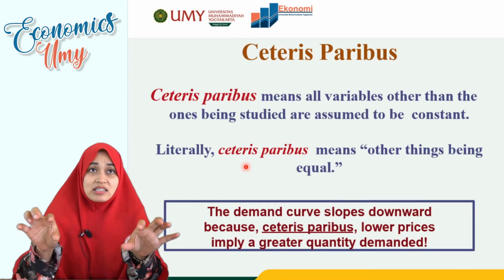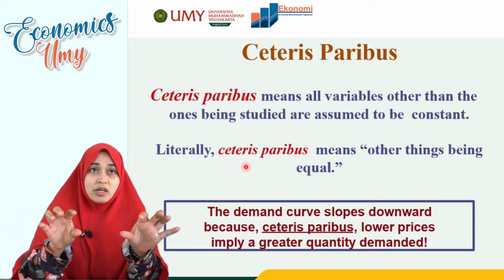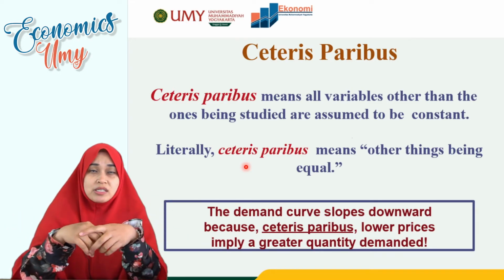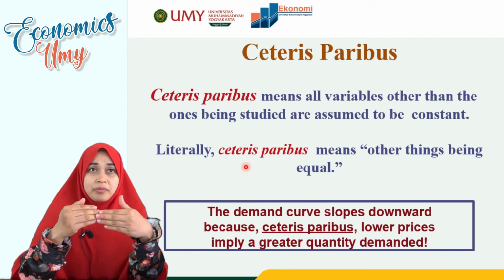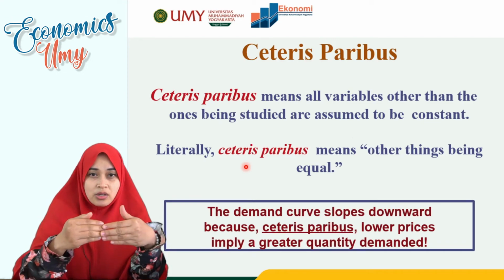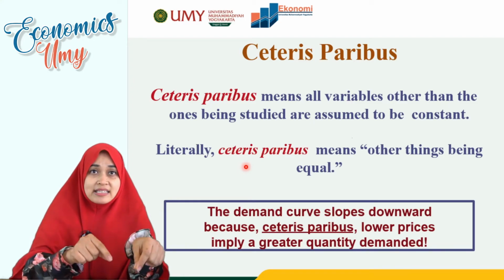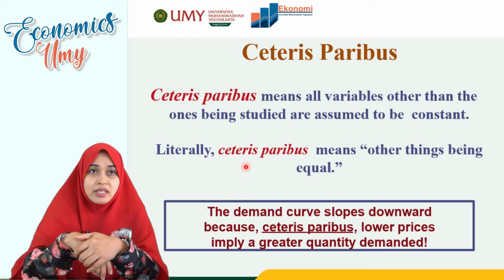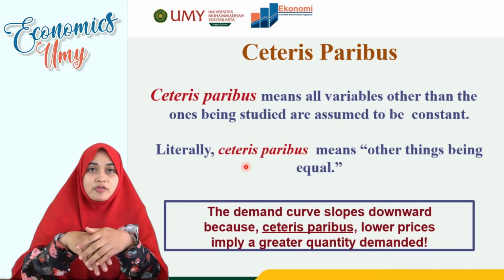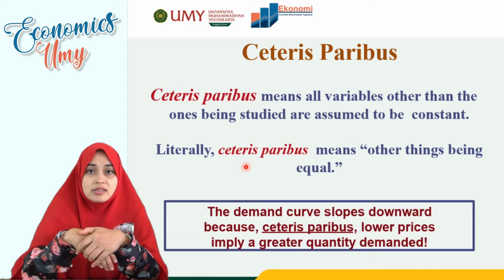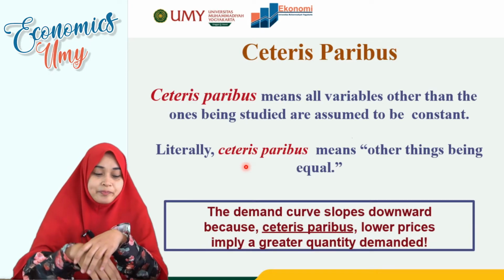The constant is the key. So I repeat, ceteris paribus means all variables other than the one being studied are assumed to be constant. Literally, ceteris paribus means other things being equal. So the demand curve slopes downward because, ceteris paribus, lower prices imply a greater quantity demanded.